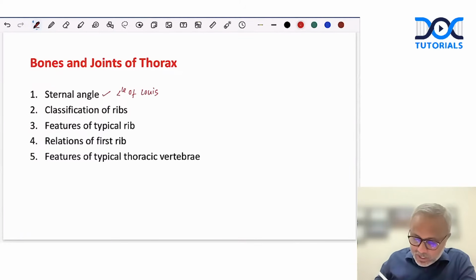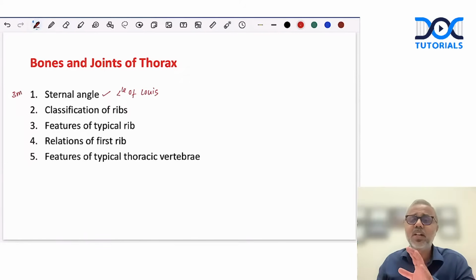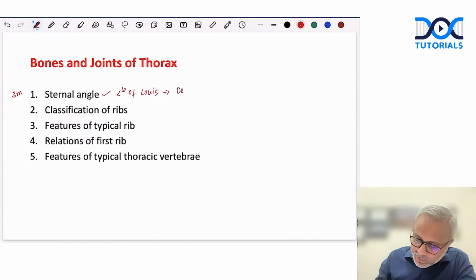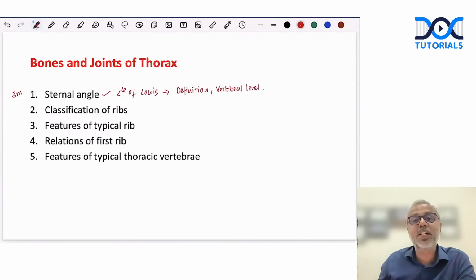So if the sternal angle is asked, how do you write it? Very often this would be a 3-marker question, or occasionally a 5-marker, and MCQs can be framed on the vertebral level of the sternal angle. So, angle of Louis. We can start by defining what exactly the angle of Louis is. Then we can talk about the vertebral level, where the sternal angle is formed, in the intervertebral disc between L4 and L5. Angle of Louis represents the manubriosternal angle.